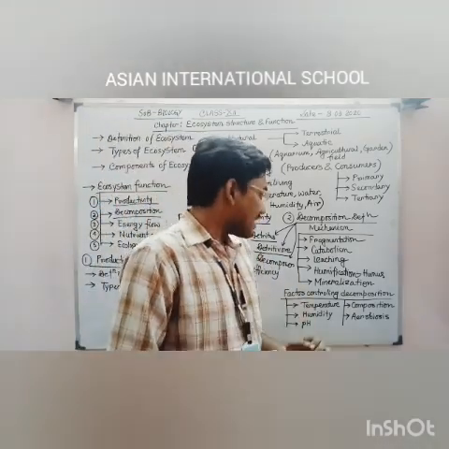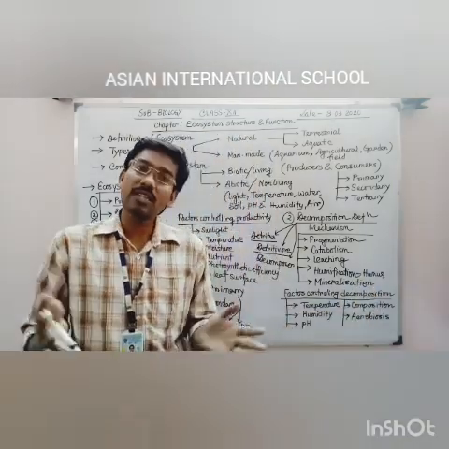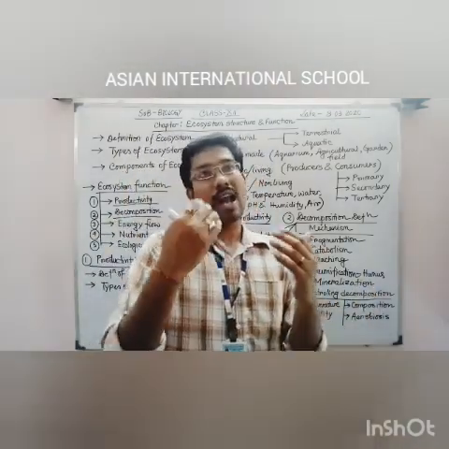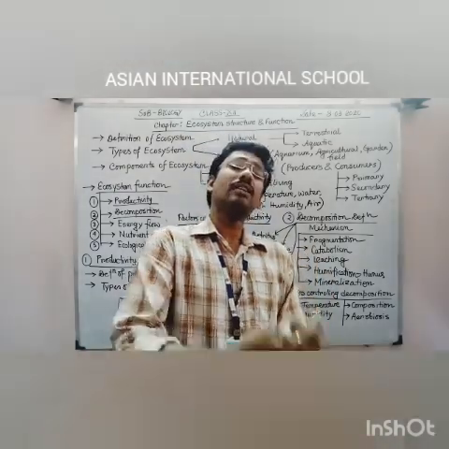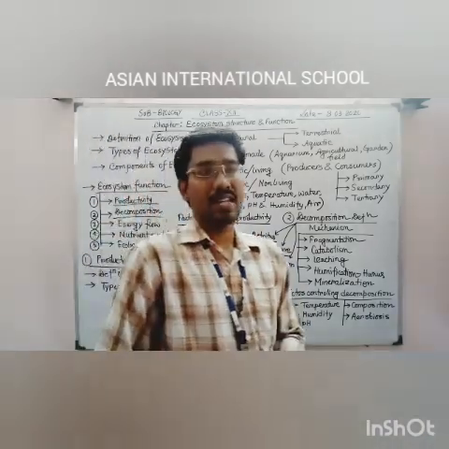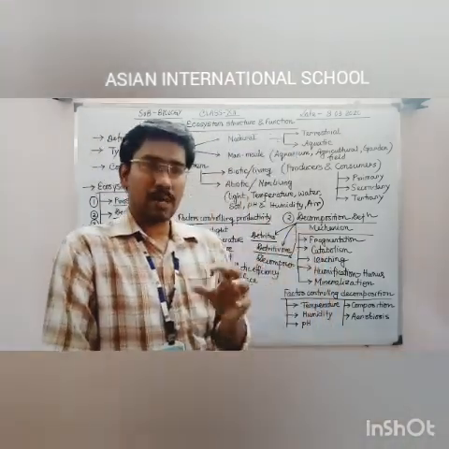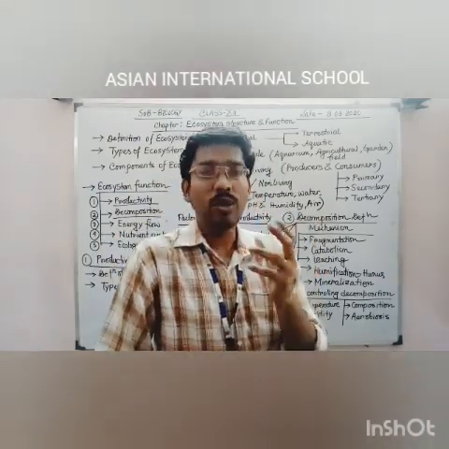But here you can see that just beside humidification I have written the word humus. What is humus actually? When the small pieces of animal or plant dead bodies are degraded or decomposed into smaller microscopic substances, and those substances mix with the soil, the color of the soil becomes brownish black.